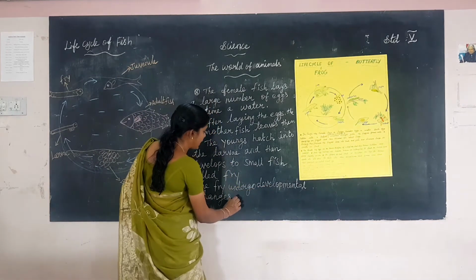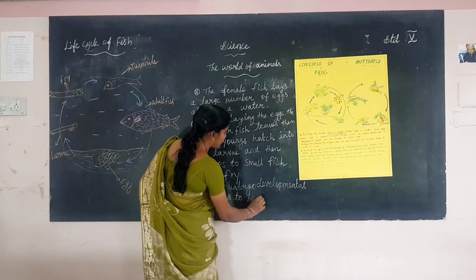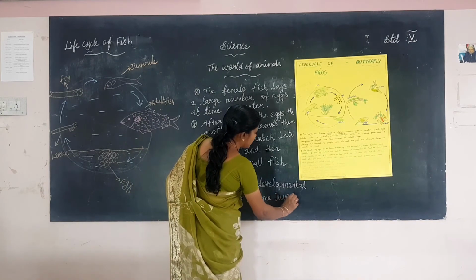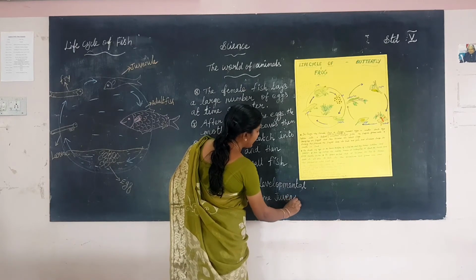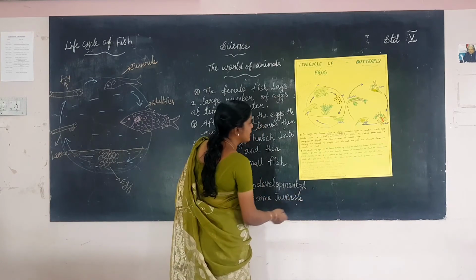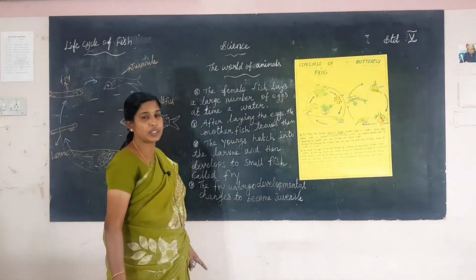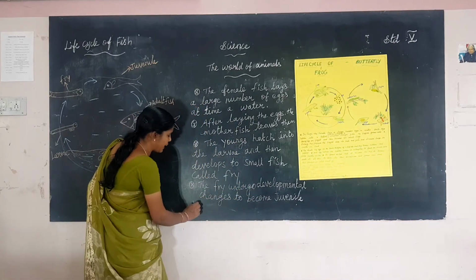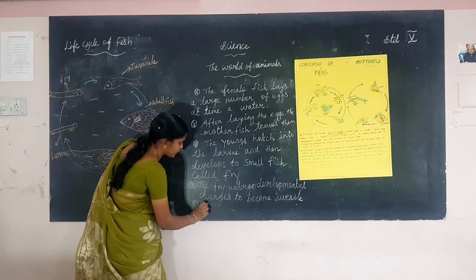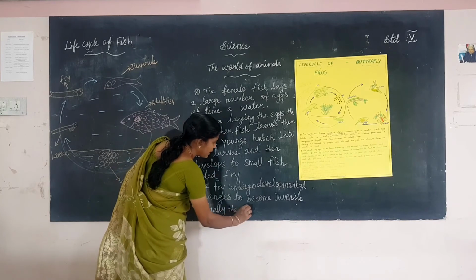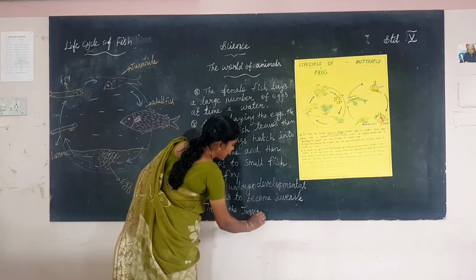Which stage, ma? Juvenile stage. The juvenile finally changes into an adult fish.